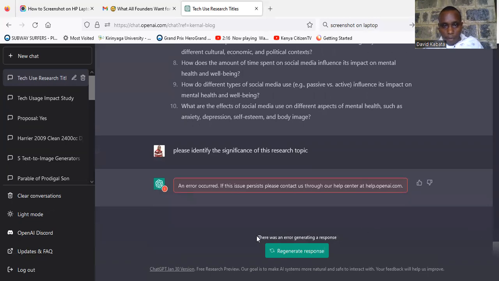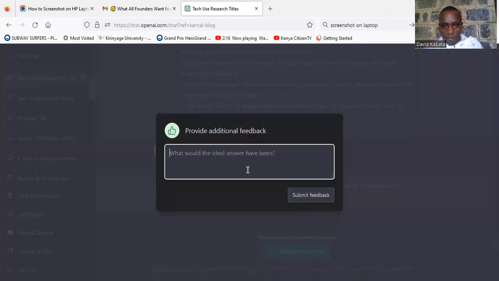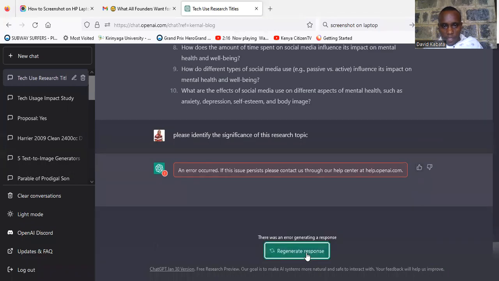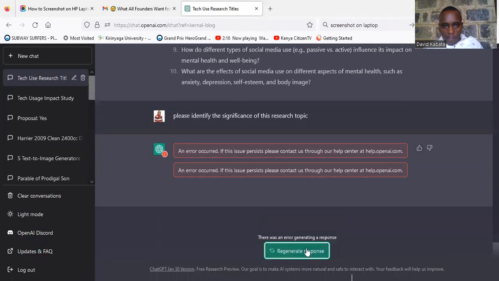I think I've had a problem with my ChatGPT. Let me try the generator again. I have a problem, and maybe it's because of the network, the internet. I think these are some of the challenges that we have with some of these AIs.